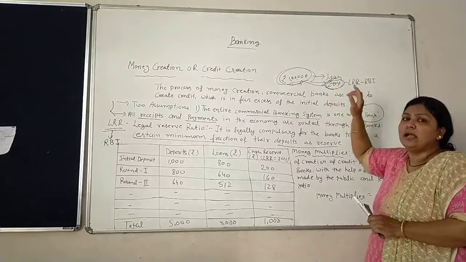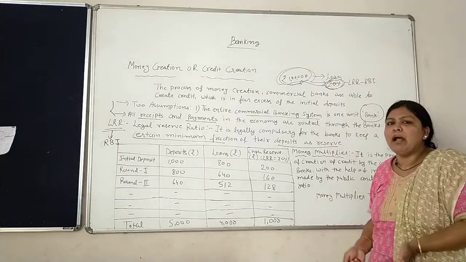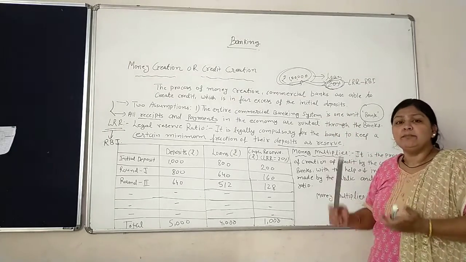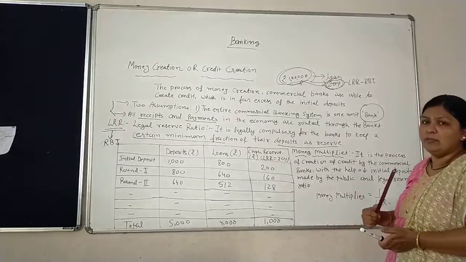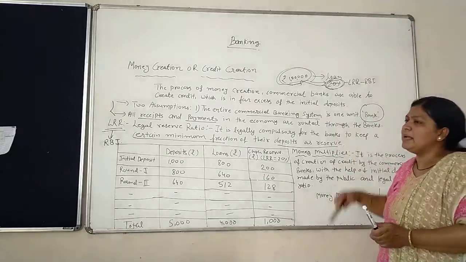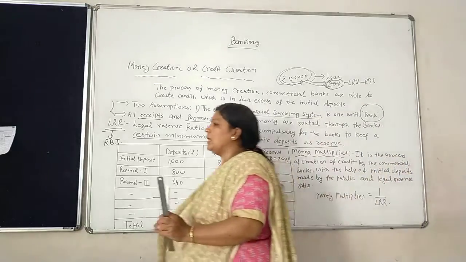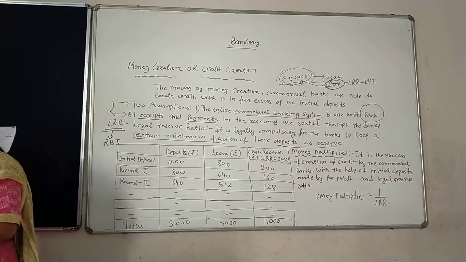So the commercial bank gives me the demand deposit when the general public or account holder demands his or her amount. Clear? So that is compulsory. Fine. So this is called the LRR.